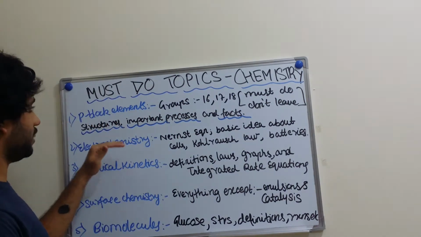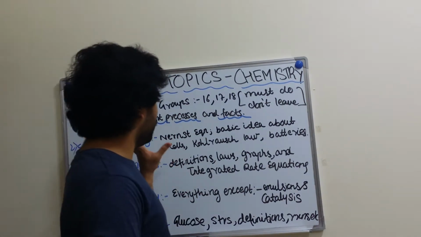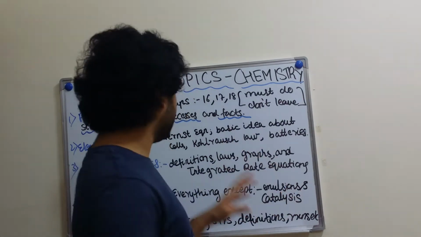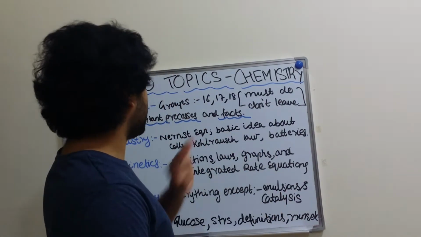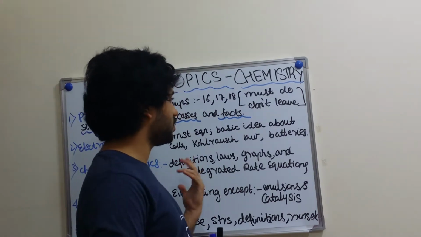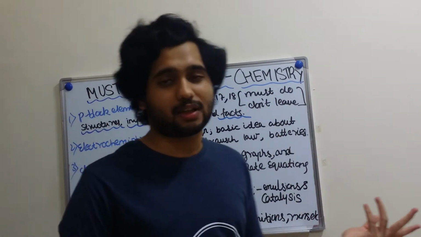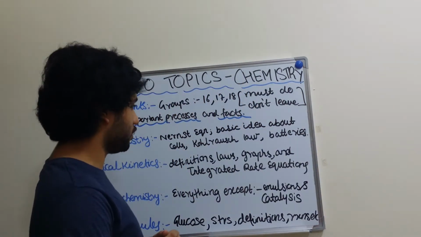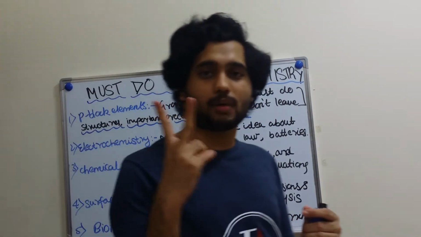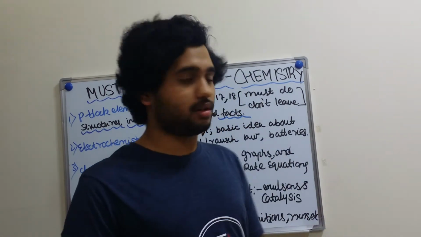Next is electrochemistry. As per the new syllabus you should not leave the Nernst equation. A 3-mark question is asked every time. Basic idea about cells you should have. MCQs can be asked, like where does zinc get oxidized, where does copper get reduced. Kohlrausch's law of migration of ions is very important. A 2-mark MCQ or a question is always asked.